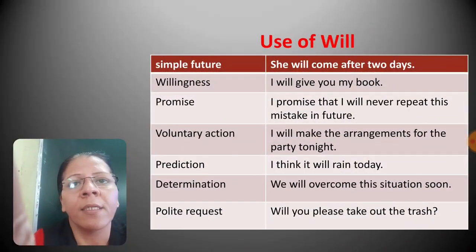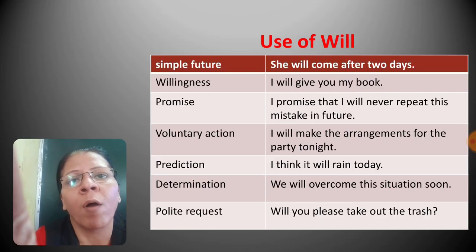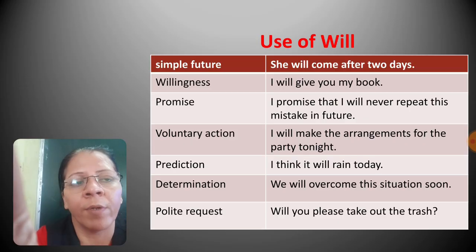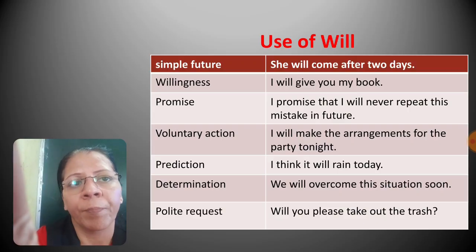Now let us see the use of the first modal, that is will. How to use will and when to use will. First, will is used in future tense. So when we talk about the future, we use will. For example, she will come after 2 days. So here we are talking about a future event. So when we talk about the future, we use will.